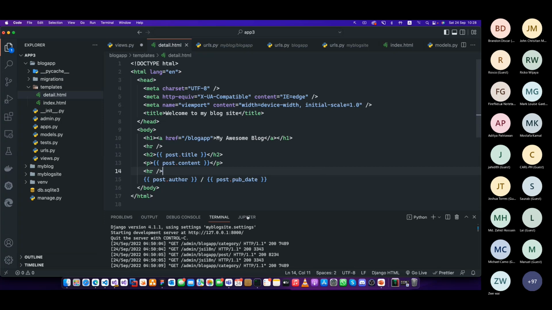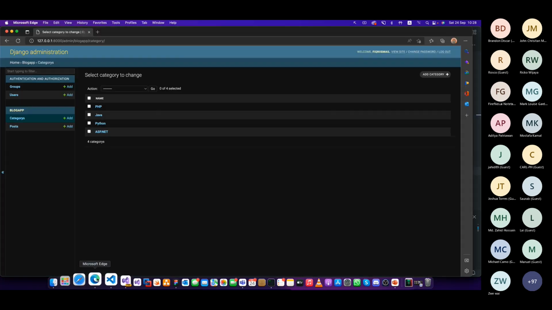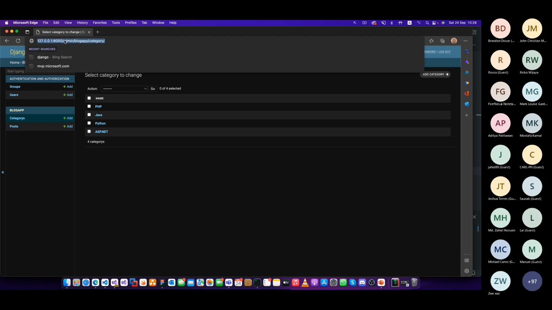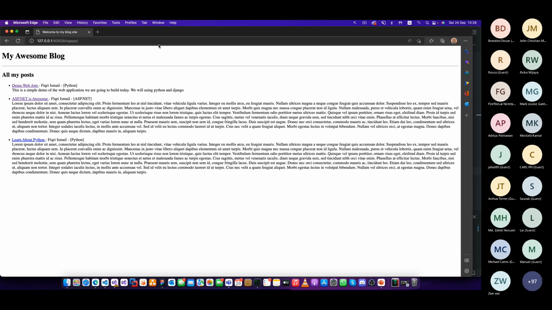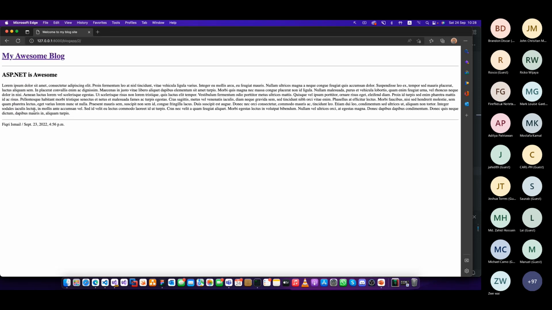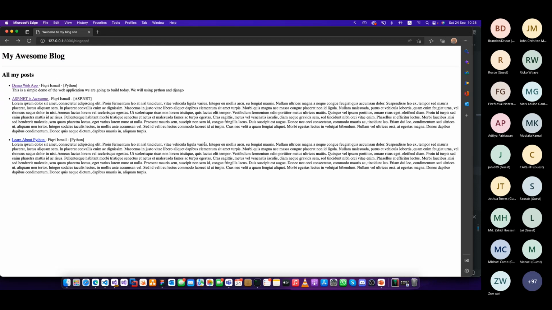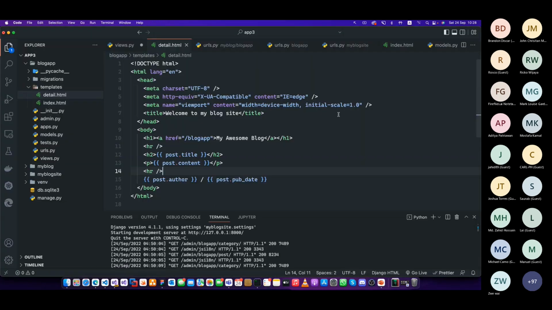Now let's try this one. So we already have it here. Let's try that one, saying blog app. So we have the post. This is how it works, and it's simple as that. Within kind of an hour, we have built our application using Django and Python, right?